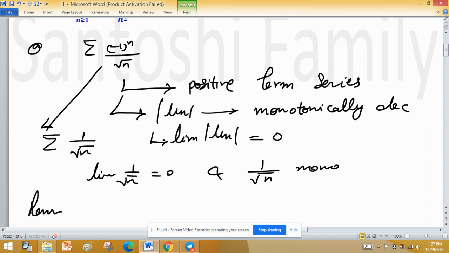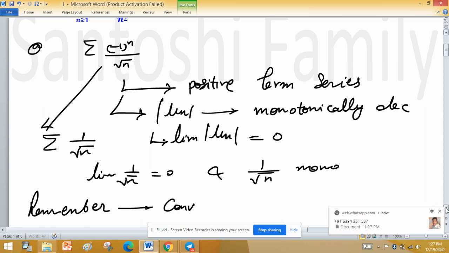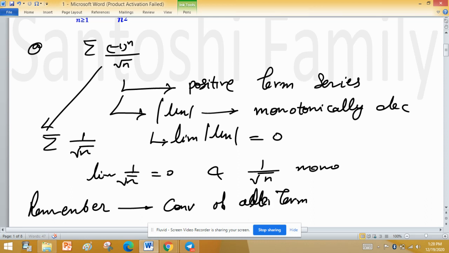Remember one point: convergence of alternating series doesn't imply absolute convergence.